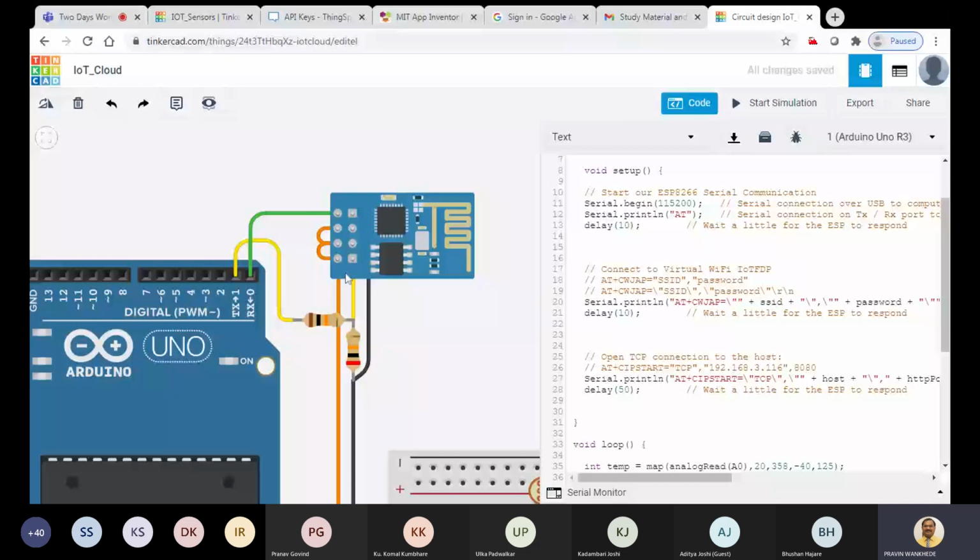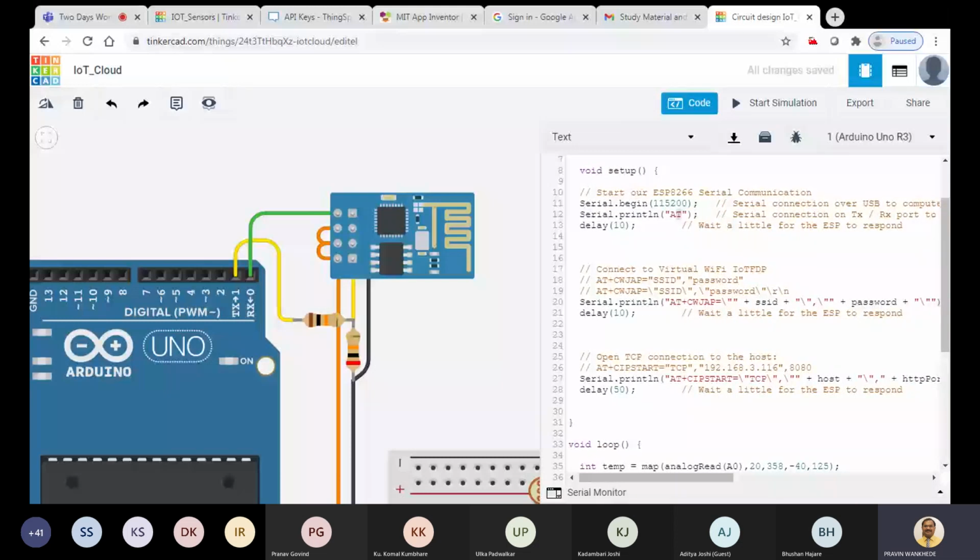So very high baud rate your Wi-Fi module supports here. So we are using Serial.begin(115200). Then the first instruction that we are sending is Serial.println, which allows us to check whether our Wi-Fi module is ready or not. So the first command we have to send is AT. Once we send the AT command to the Wi-Fi module, the Wi-Fi module sends OK back to the Arduino, which means that the Wi-Fi module is in a ready condition.